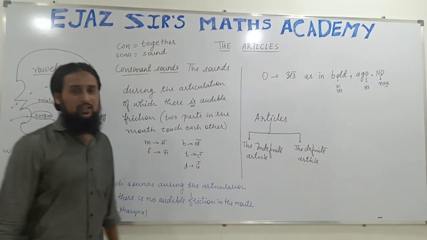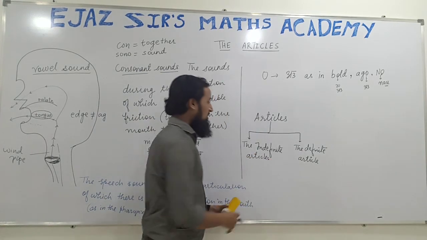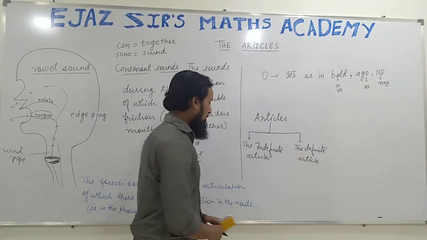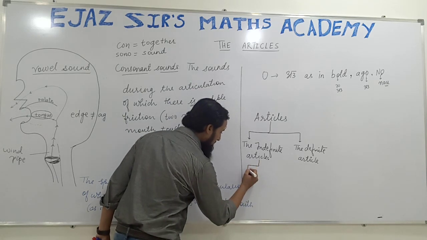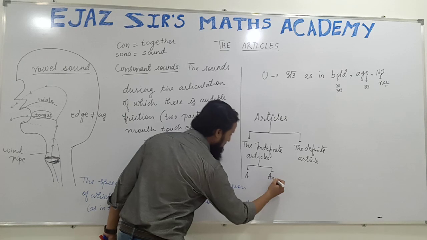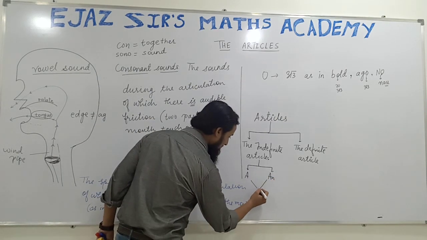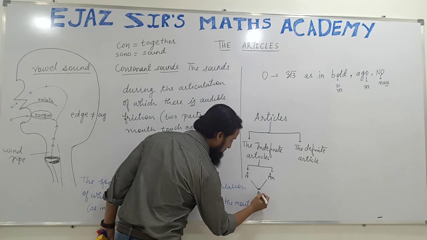The indefinite articles are of two types. They are A and AN. And both mean any.